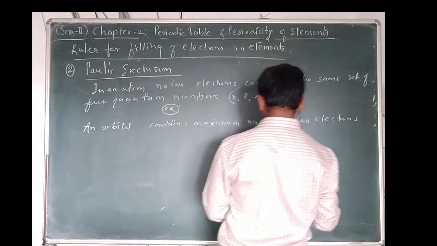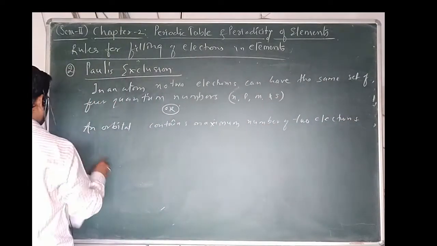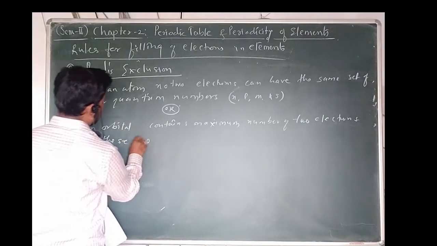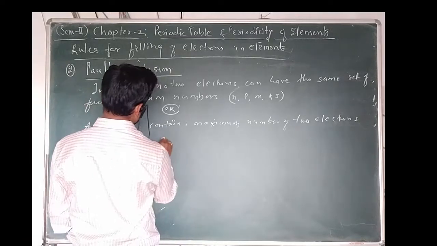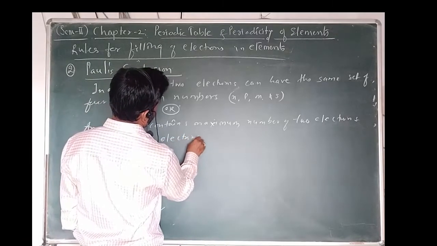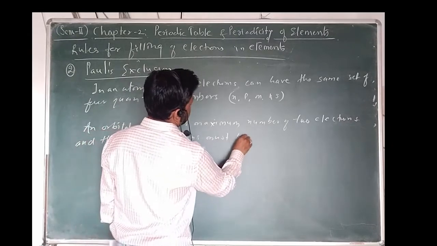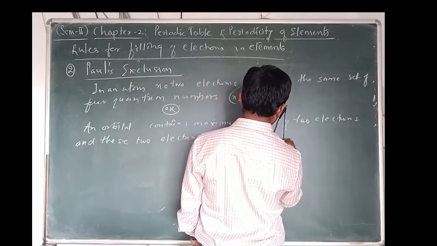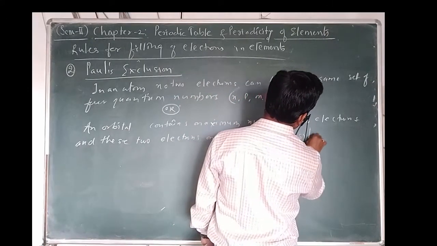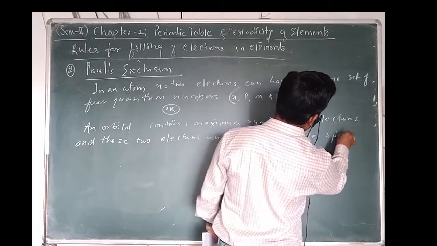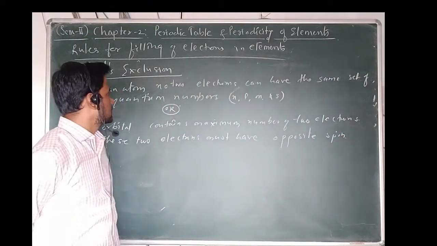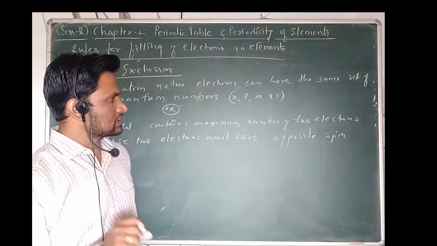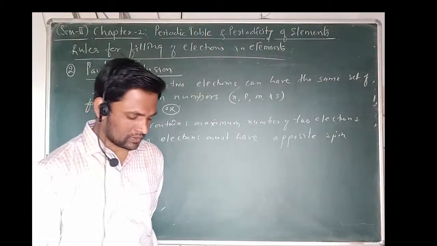and these two electrons must have opposite spin. Very simple. This is Pauli's exclusion principle, which states that in an atom no two electrons can have the same set of 4 quantum numbers in an orbital.